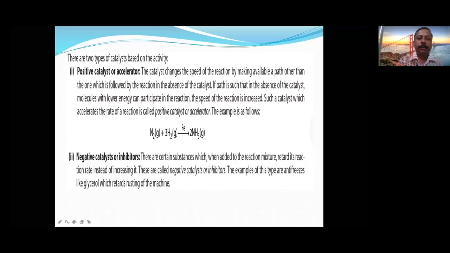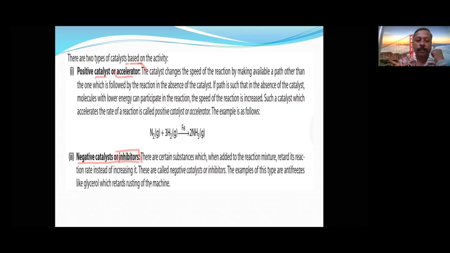Then some more topics: positive catalysis or accelerator. A catalyst does not always only increase the rate of reaction. It can increase or it can decrease. If it increases the rate of reaction, it is called a positive catalyst. If it decreases the rate of reaction, it is called a negative catalyst or inhibitor. Accelerator and inhibitor. Sometimes we want some unnecessary reaction to be slowed down, and in those places we will use an inhibitor.